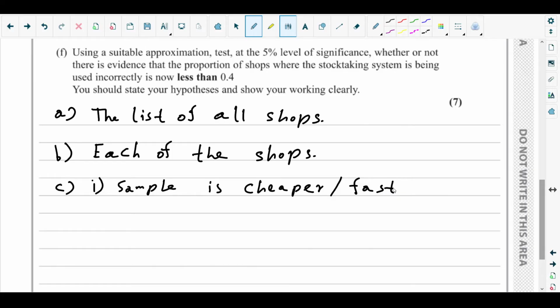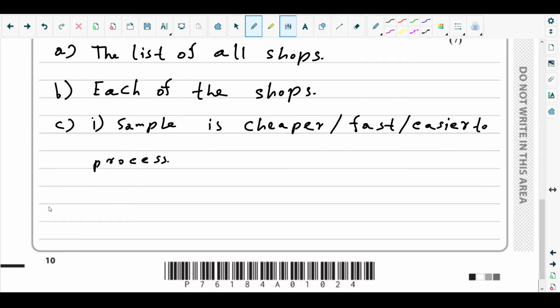It is of less hassle. It isn't so complex. So you can say it's easier to process. Any one you can pick from here. I have given 3 options, you can take any of them. Okay, and this is one of the advantages. And what can you say about the disadvantage? What would be the disadvantage?